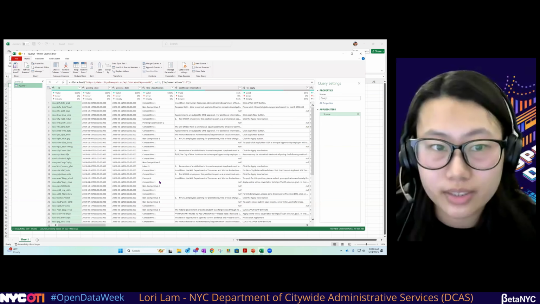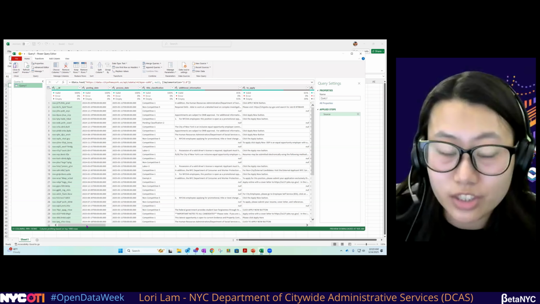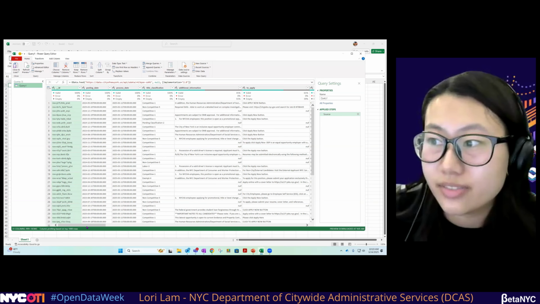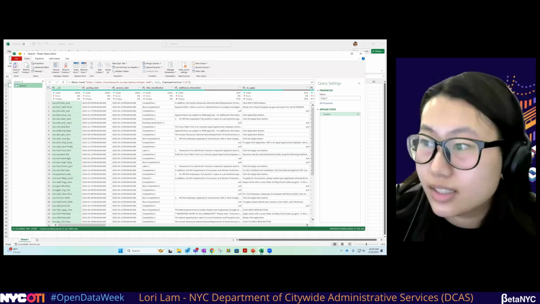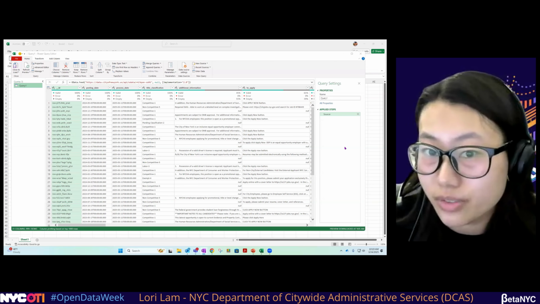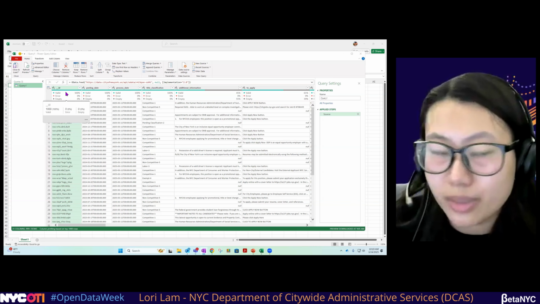From there, what I like to do first is take a look at the data set that we have and preview it to see if there are any easy cleanings we can do. We have our editing ribbon at the top, our query pane on the left, and our query settings on the right. And you can also see here, my view looks slightly different than the one Ryan previewed.